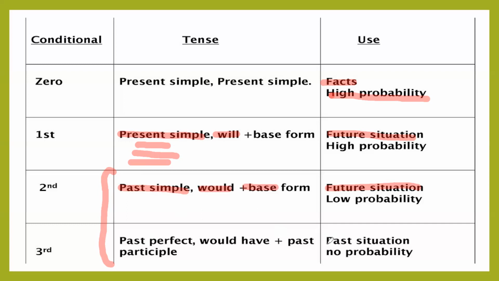The third conditional we use when we speak about some improbable situation in the past, and we use past perfect and would and perfect infinitive. Remember that there are mixed conditionals. So that is the main idea about conditionals in general. And one more moment about our conditionals. If we speak about if, there are a lot of equivalents, such as provided that, providing that, as long as, and so on.